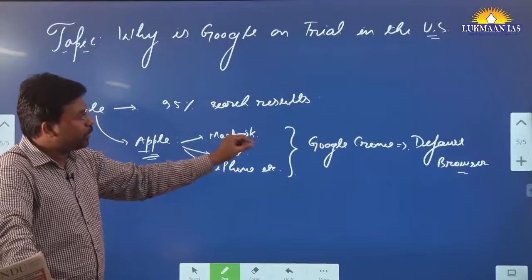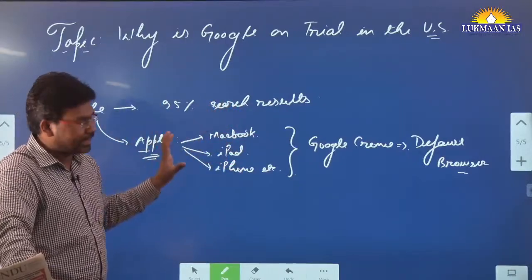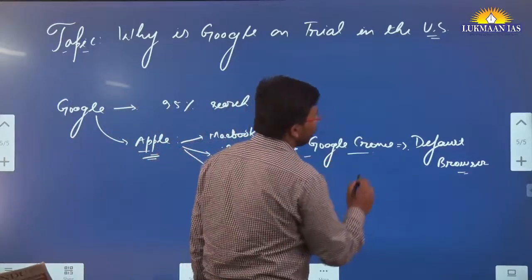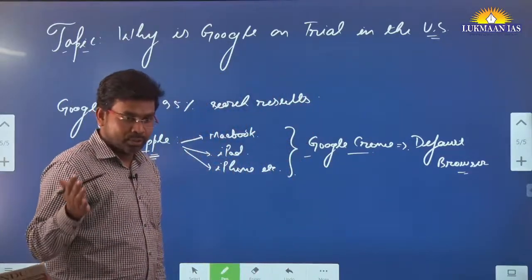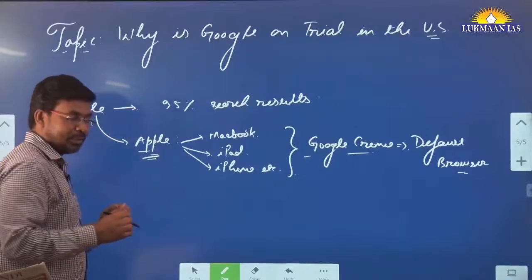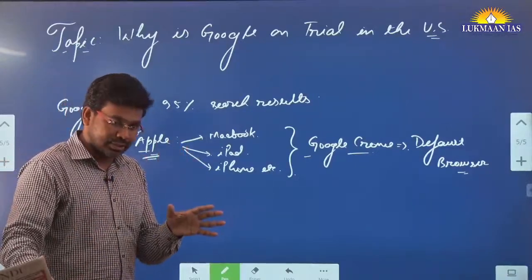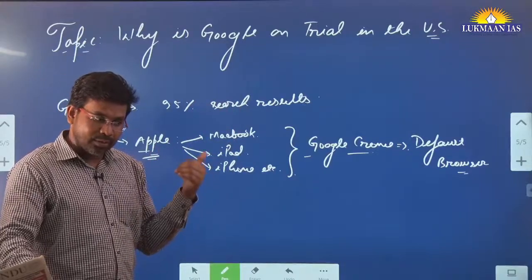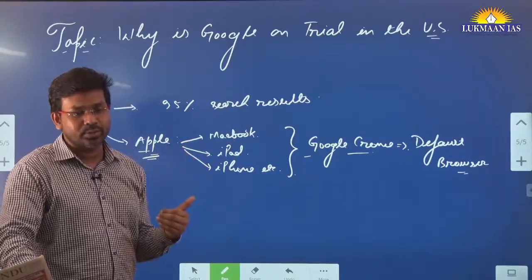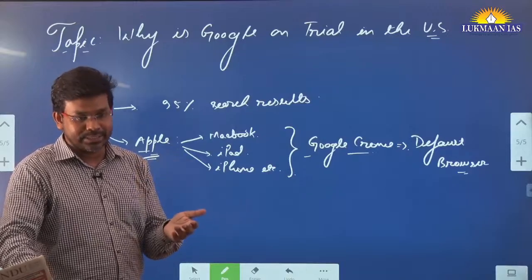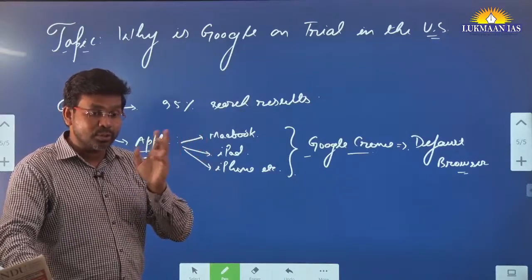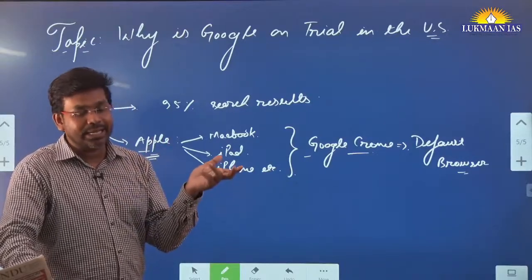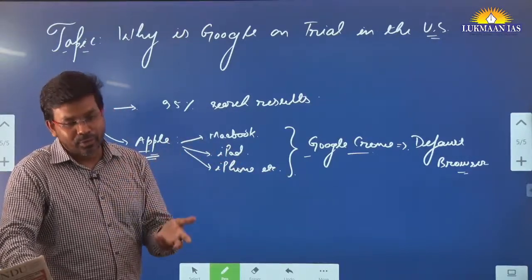Most of them have Apple devices. Since they get Google Chrome by default, they use it. That's why Google gets the highest number of searches, and it optimizes those searches for showcasing products to customers so that they can purchase. Google is also learning from what customers are browsing and modifying its algorithm from time to time.